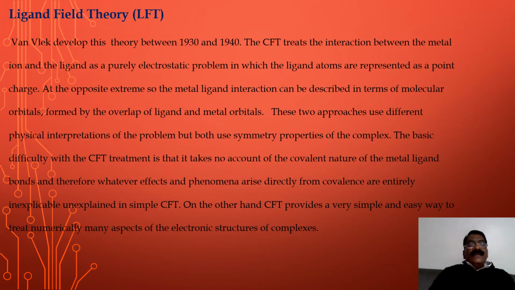At the opposite extreme, the metal-ligand interaction can be described in terms of molecular orbitals formed by the overlap of ligand and metal orbitals. These two approaches use different physical interpretations of the problem, but both use the symmetry properties of the complex.